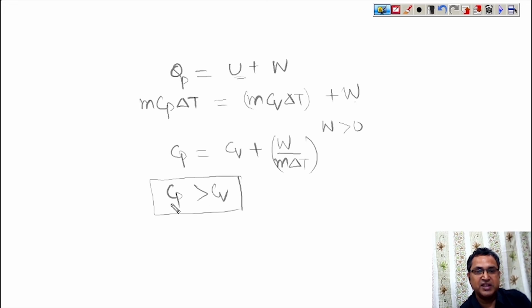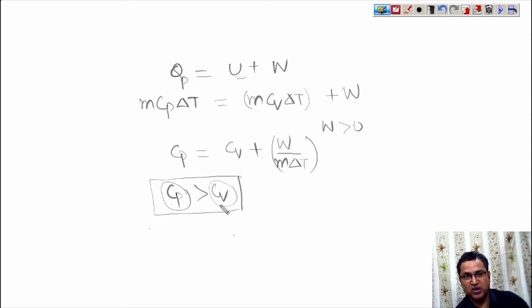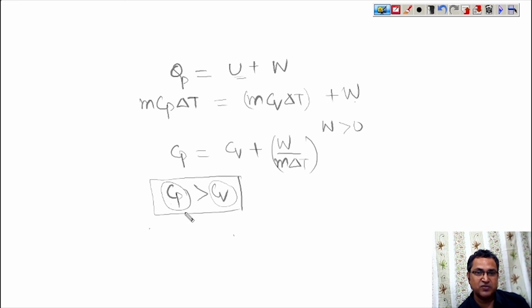So Cp is the specific heat at constant pressure and Cv is the specific heat at constant volume. Always remember, the specific heat at constant pressure is always greater than the specific heat at constant volume, because in specific heat at constant volume only internal energy plays the role, while in case of specific heat at constant pressure, apart from internal energy, work is also being considered, because work is done by the gas.